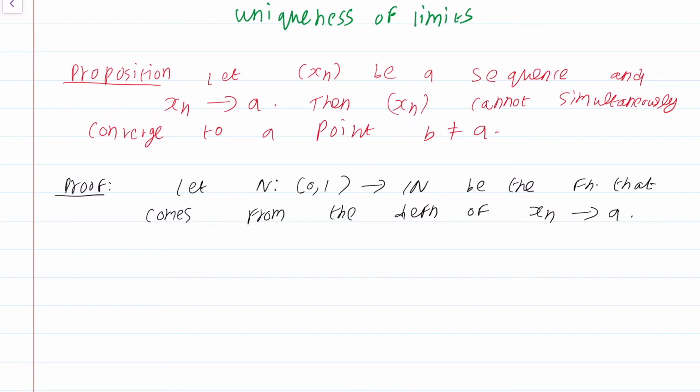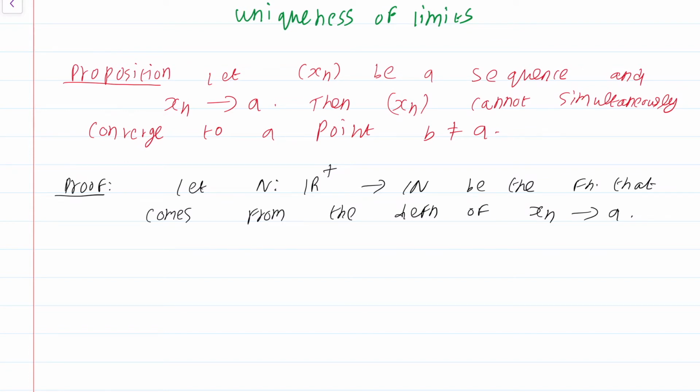So instead, let me just not take it from 0, 1. Let me just take it from r plus to n. Recall that it doesn't really matter if I had a function from 0, 1 to n that satisfies the definition of convergence. You get a function from r plus to n as well. You will understand in a moment why I had decided to choose the function from r plus to n.